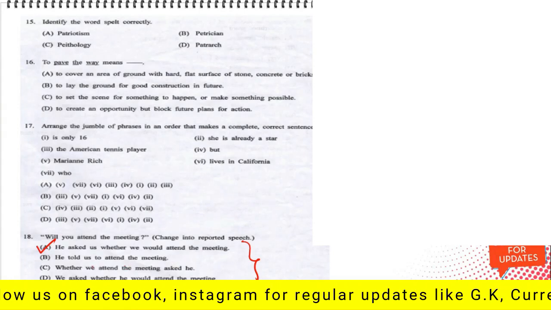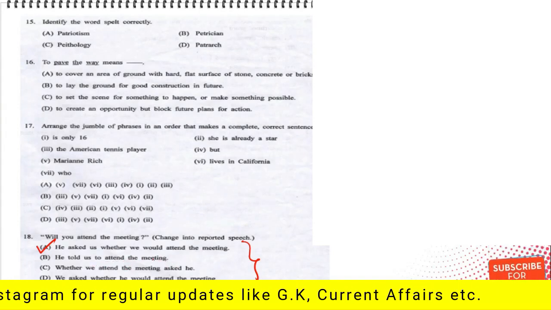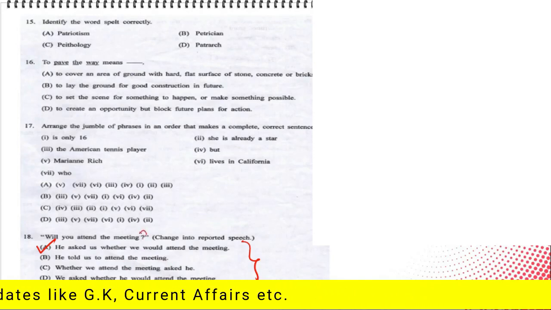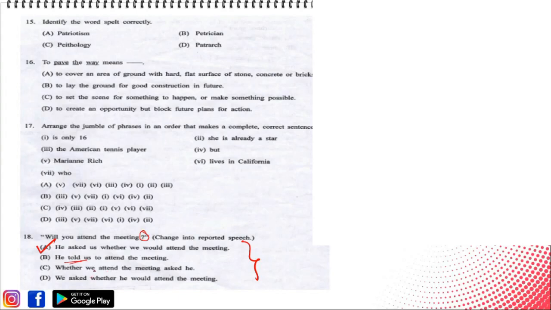Let's look at option B. He told us to attend the meeting, but there was a question mark. That's why he told would be wrong. Next, whether we attend the meeting, asked he. The form of the order of the sentence is not correct.